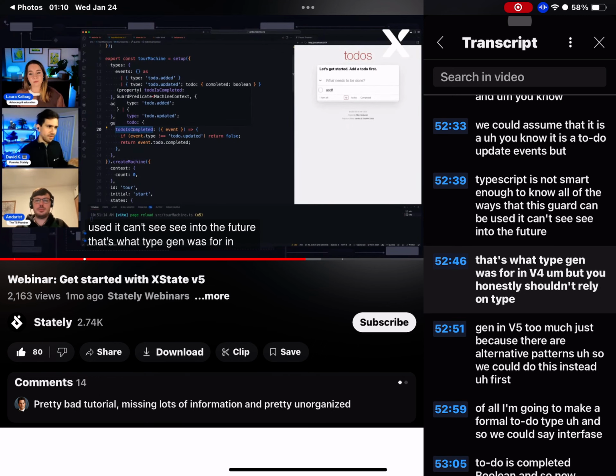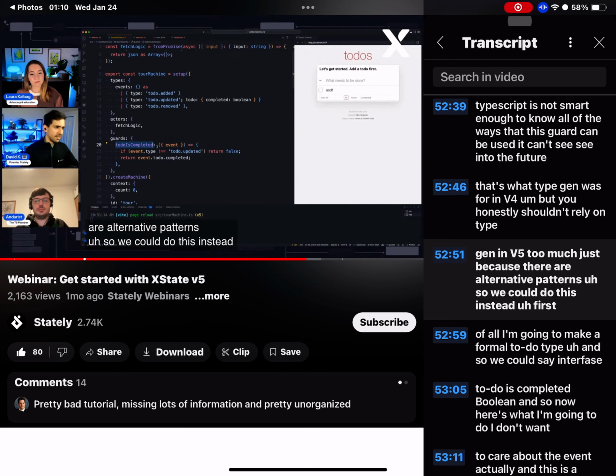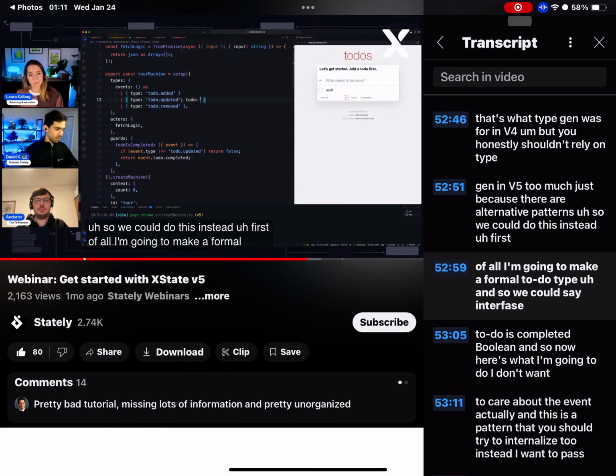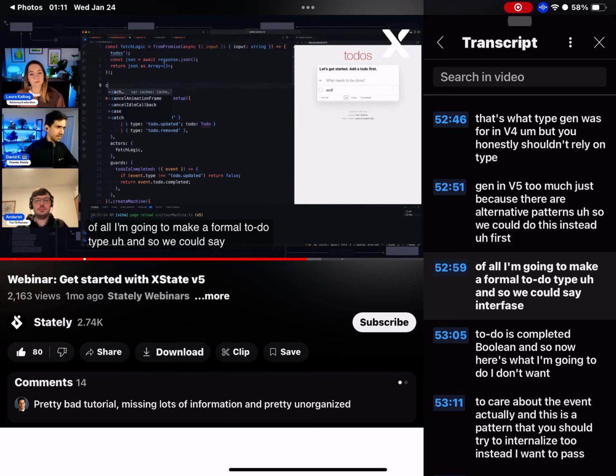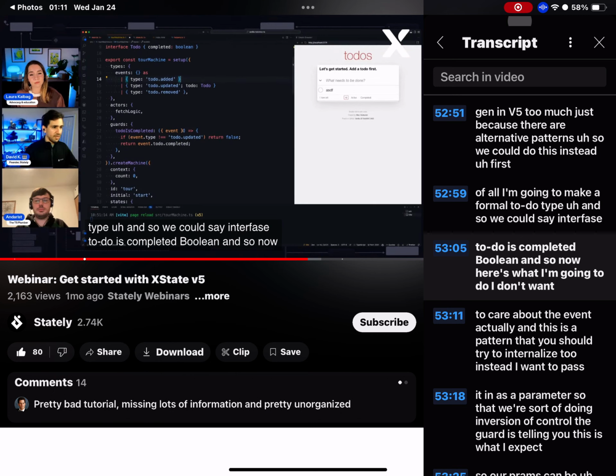That's what typegen was for in v4, but you honestly shouldn't rely on typegen in v5 too much, just because there are alternative patterns. So we could do this instead. First of all, I'm going to make a formal to-do type. And so we could say interface Todo, isCompleted boolean. And so now here's what I'm going to do.